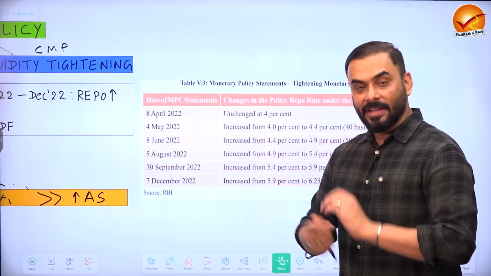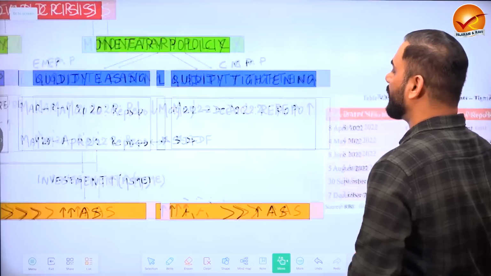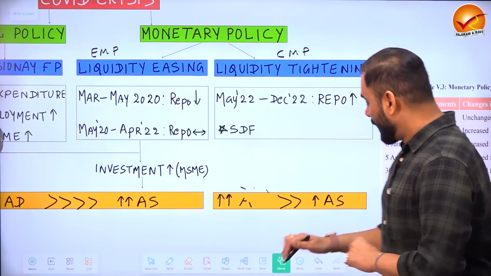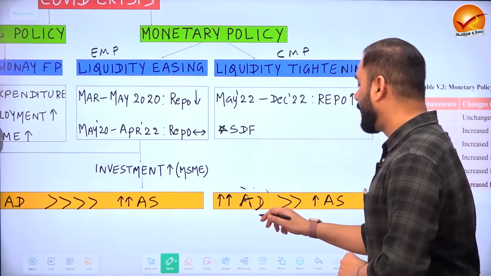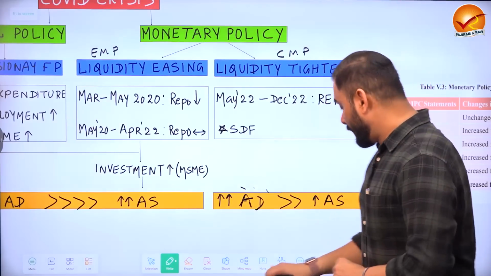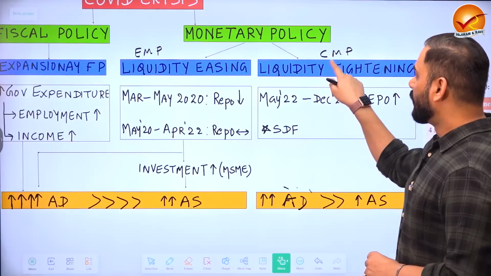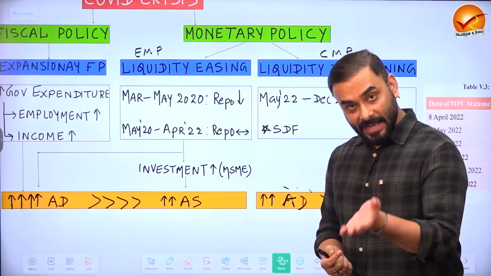So when interest rate increases, the business community will take less loans. People will also take less loan. So what will happen? Because of less loan being taken, aggregate supply comes down and also aggregate demand comes little down. So we can see that when Reserve Bank of India started to follow contractionary monetary policy. What is contractionary monetary policy? When we increase the rate.